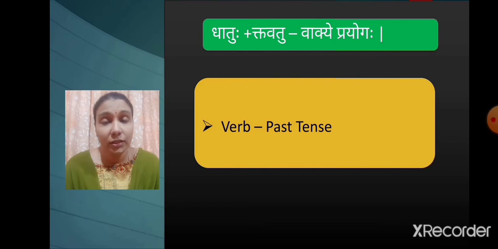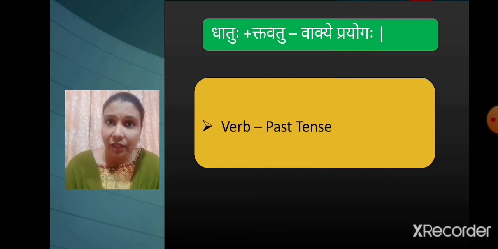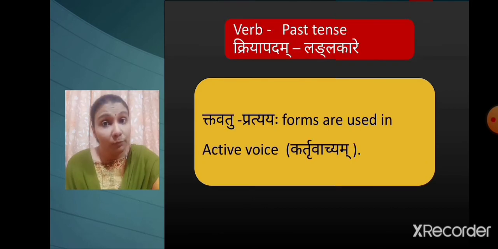Now let's learn how to make the use of tavatu pratyay forms in the sentences. Just like ta pratyay forms, tavatu pratyay forms are used in past tense in place of verbs. Take a note of an important point. Tavatu pratyay forms are always used in active voice, that is kartruvachyam.